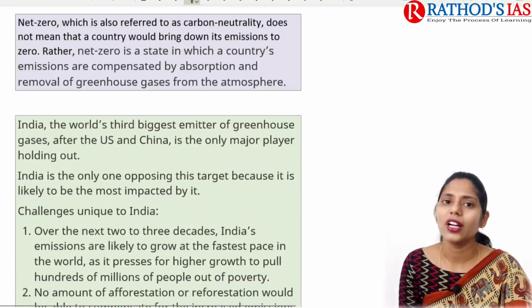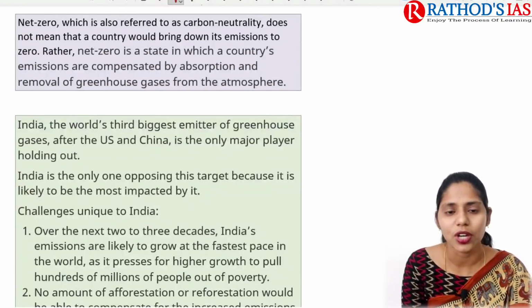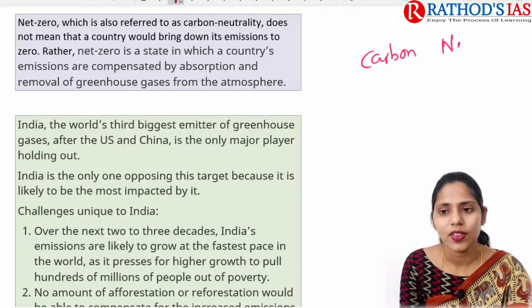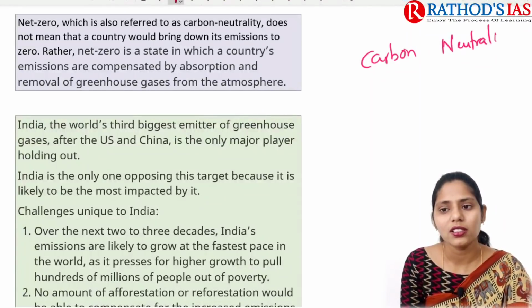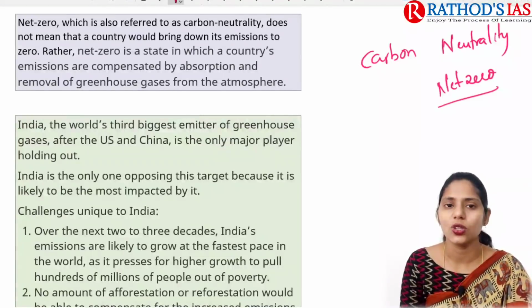Now let us try to understand some facts regarding net zero or net carbon neutrality. Carbon neutrality is also called net zero. This is one important thing that you need to know.